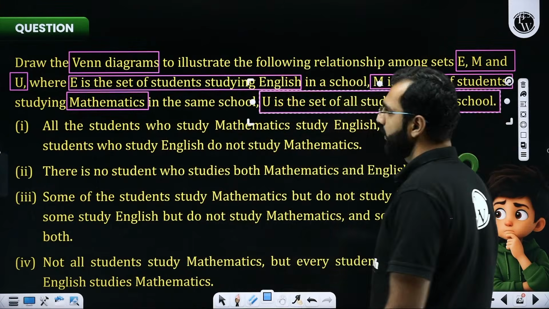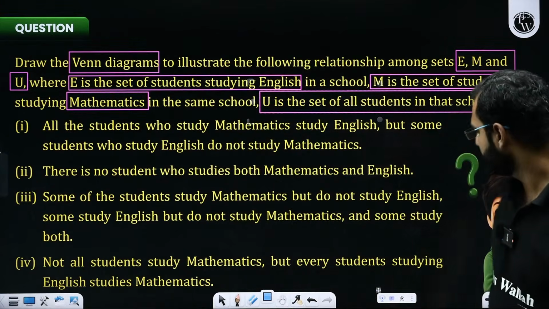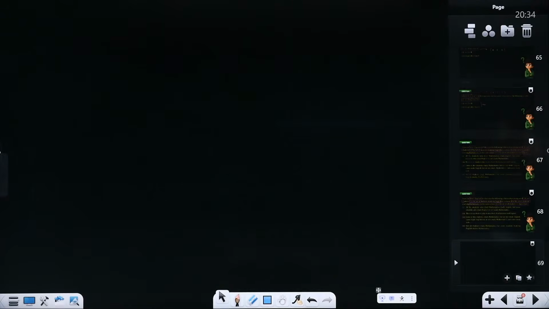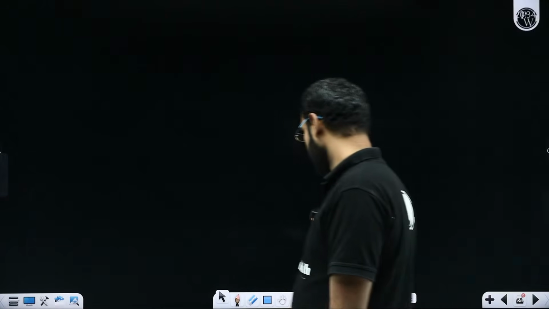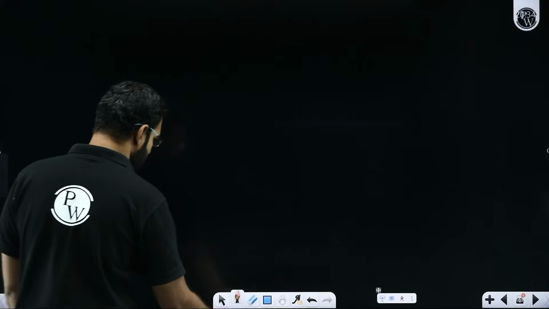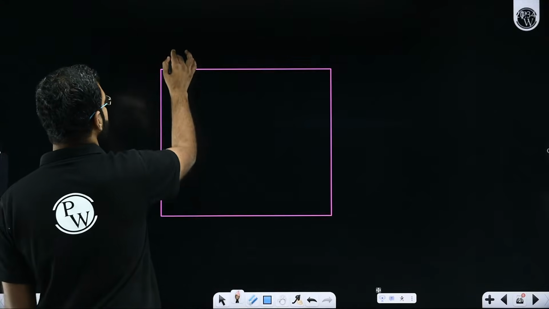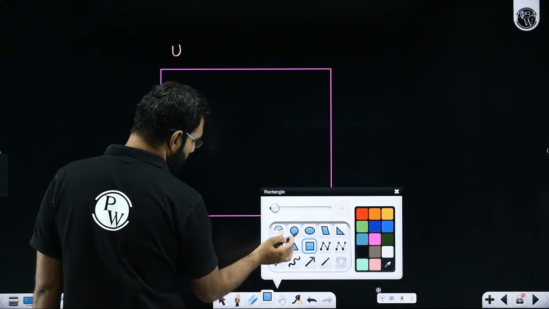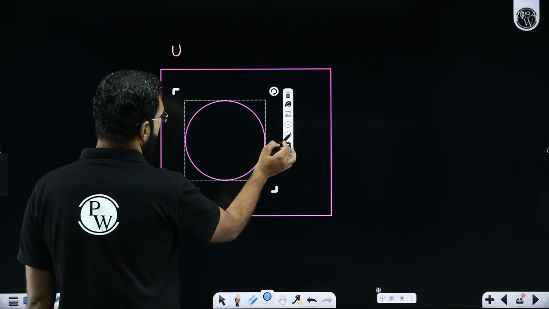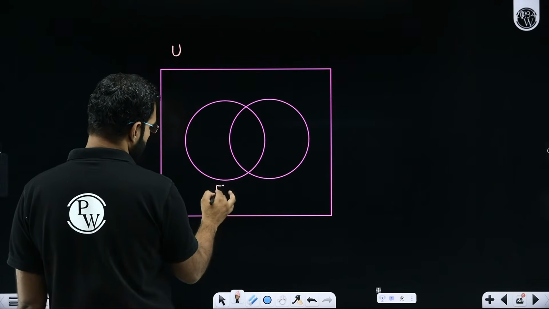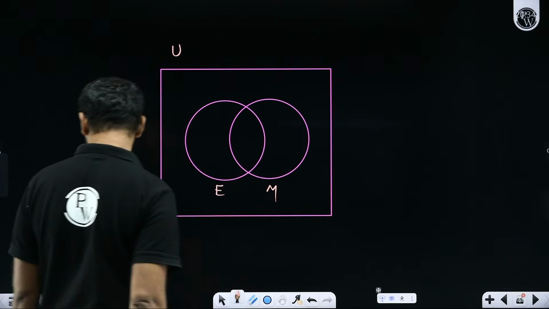Yes or no? So I need to solve 1, 2, 3, 4 questions. Let's see how many of these we do, one after another. Shall we, everyone? So if I now begin with the first question, the first one I'll be solving. Pay attention, everyone. So here we are. This is your universal set, all the students of this school. And there I'll be having students who like English, and students who like maths. So these are all the students who are into English. These are all the students who are into maths.